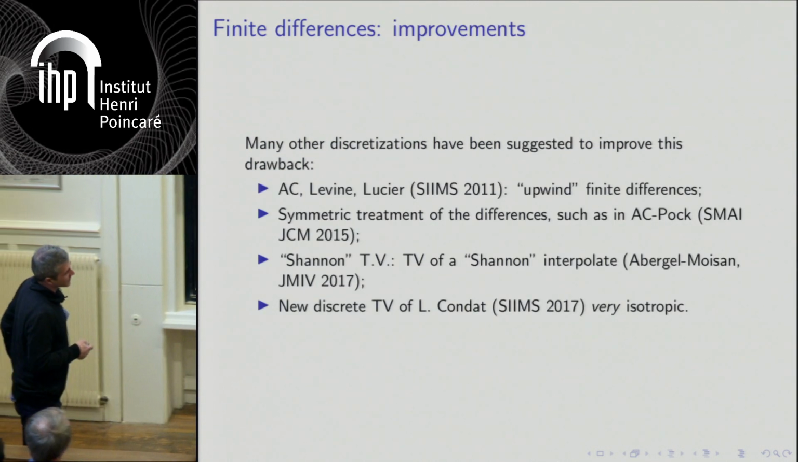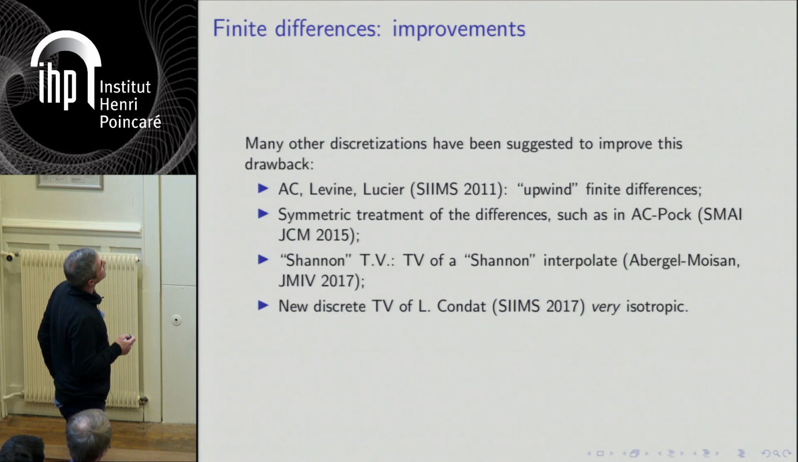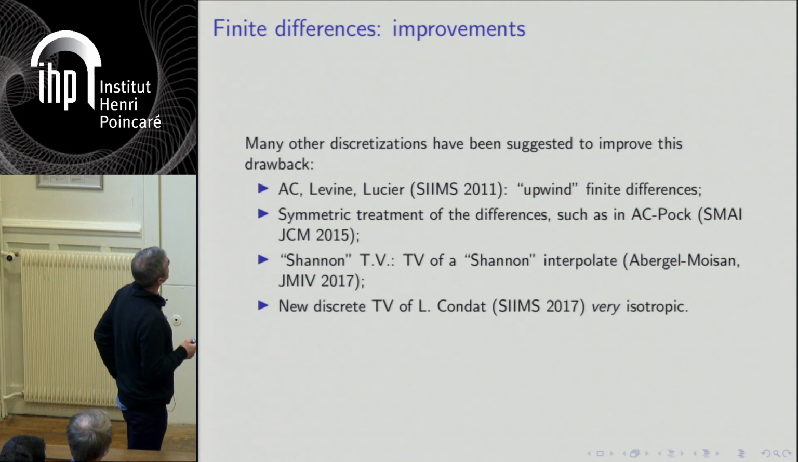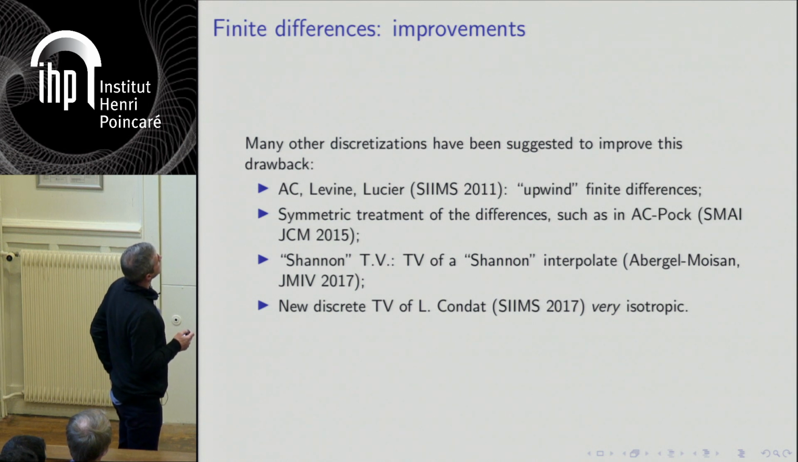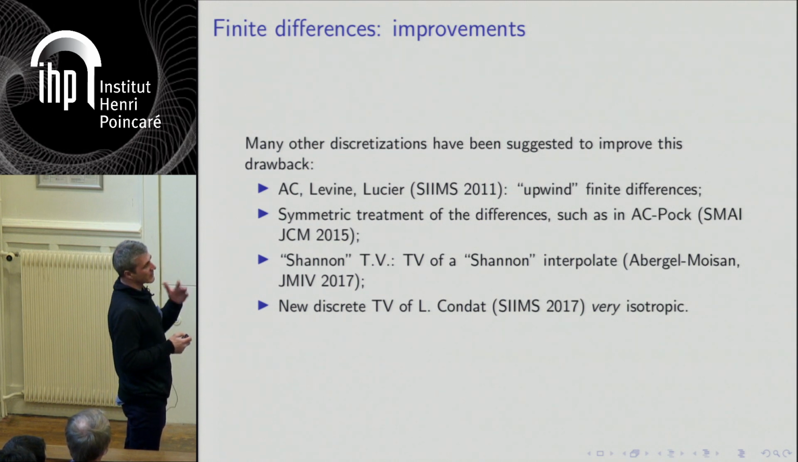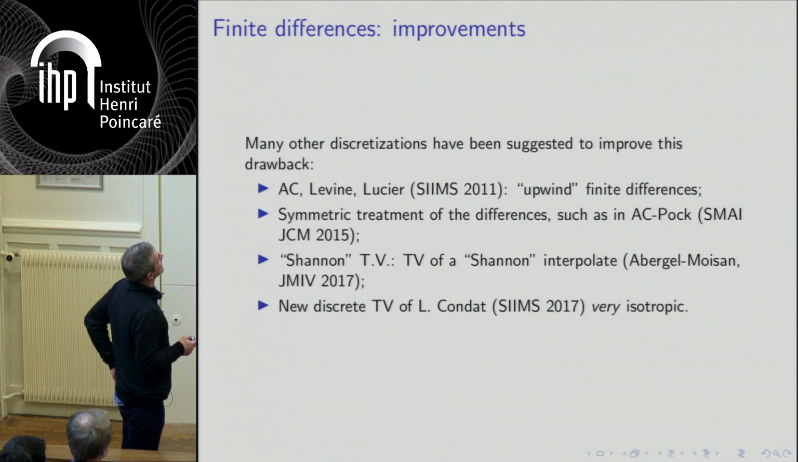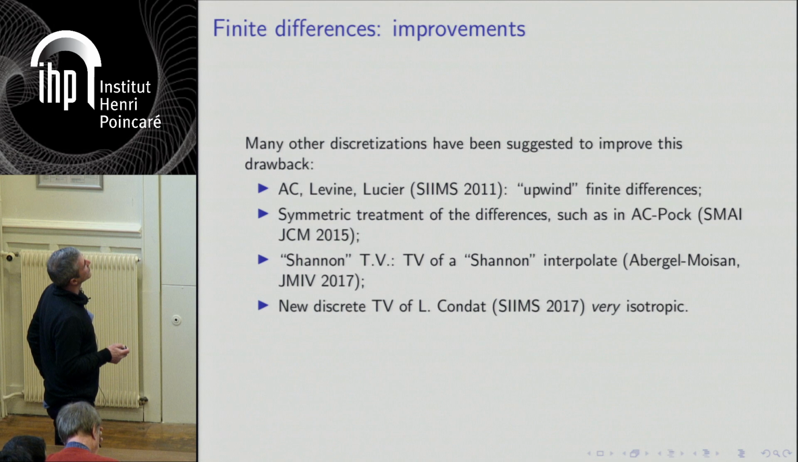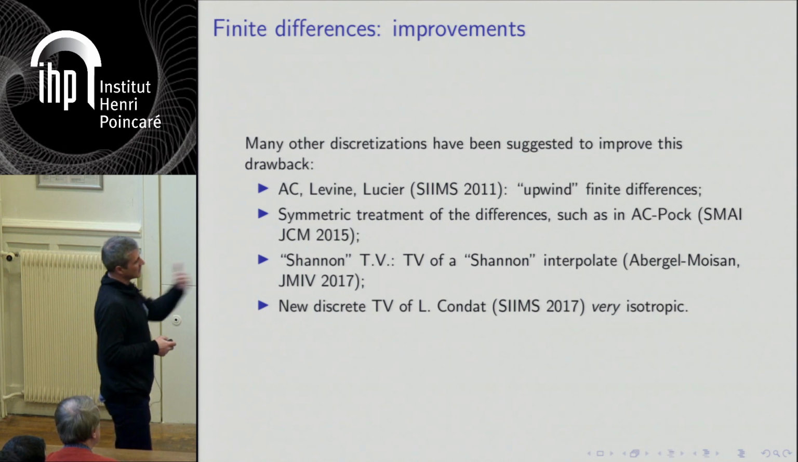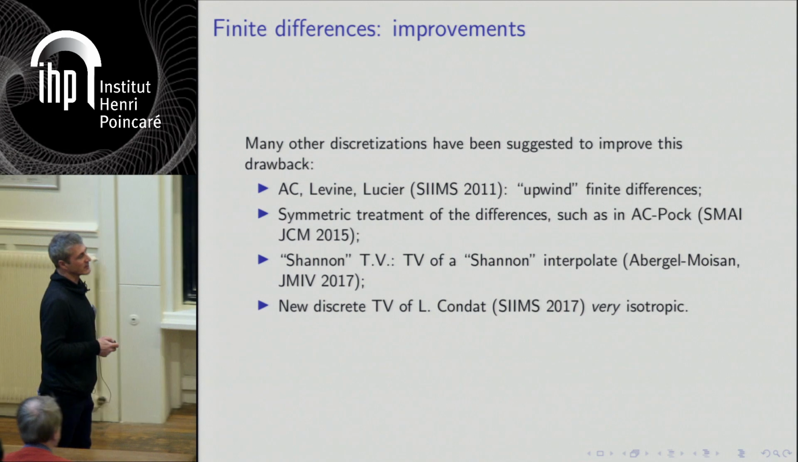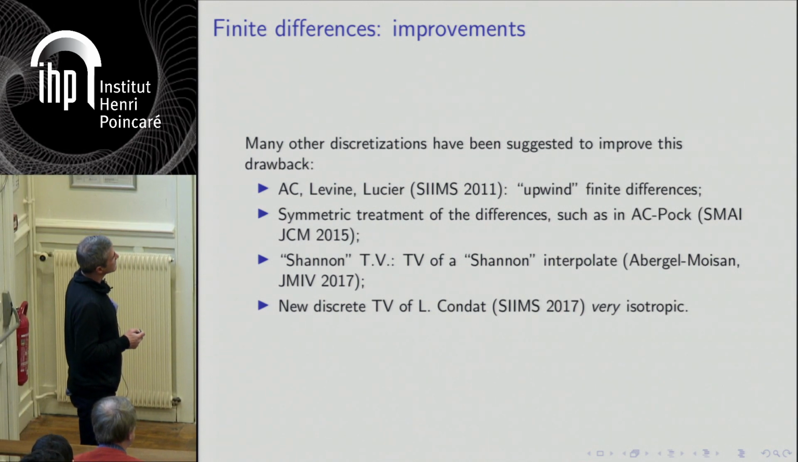OK, there have been a lot of approaches to improve discrete approximation of the total variation on square grids. There is, for instance, one I tried with colleagues, Stacy Levine and Brad Lussier. You can try to do, so one example, but there are many examples, some kind of symmetric treatment of your differences. There is an interesting approach by Aujol and Moisan, which is to oversample the image with a Shannon interpolation and then compute the total variation. It is very, very good, but it's a bit harder to implement, of course.